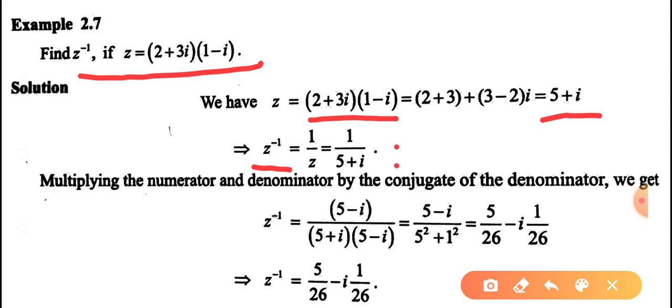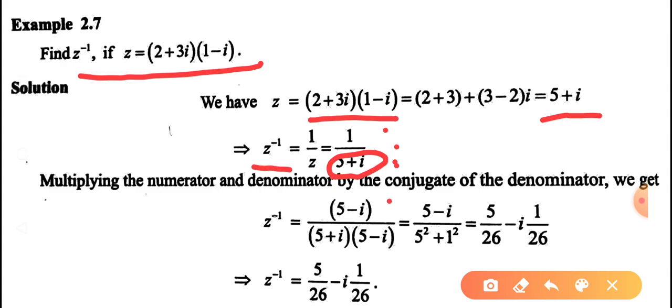How do you find 1 by 5 plus i? We multiply both numerator and denominator by the conjugate of the denominator. The denominator is 5 plus i, and its conjugate is 5 minus i.